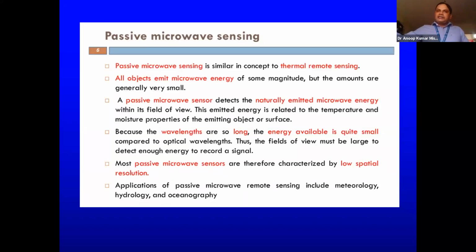So the sensor or the antenna requires more energy, and due to that the resolution is very poor in this case. That's why most passive microwave sensors are characterized by low spatial resolution.